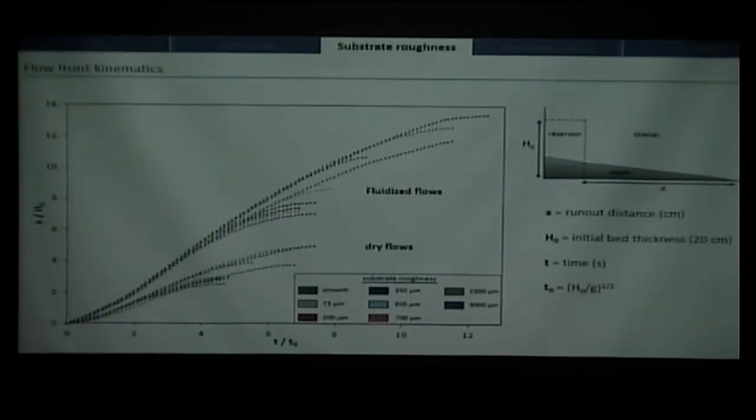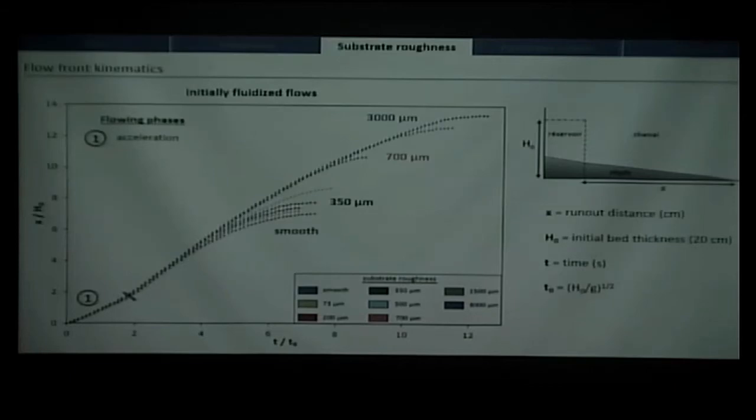Okay, so here is the flow front kinematics. So basically this is non-dimensionalized, so I can compare with other setups of experiments, but it's basically the distance in the channel as a function of the time, for both fluidized and dry flow, but I will just show the fluidized flows because it's easier, it's the same for the dry flows. So just the fluidized flow, we have 3 flowing phases.